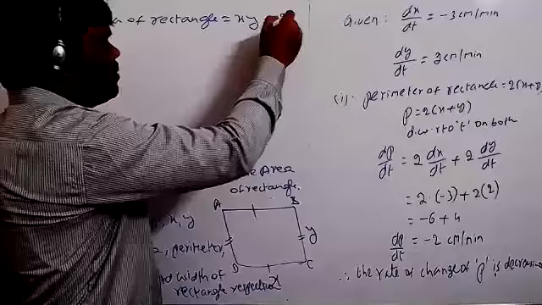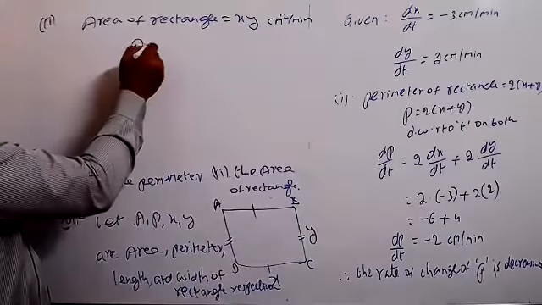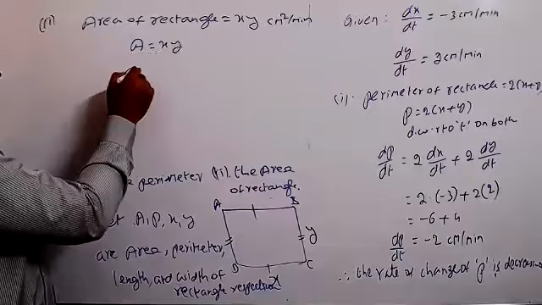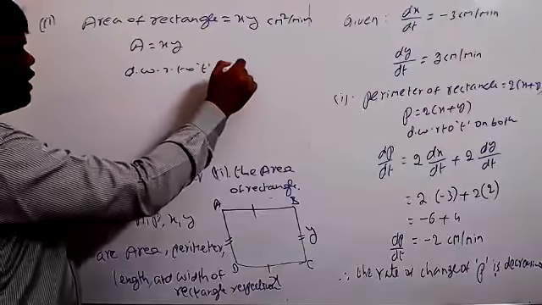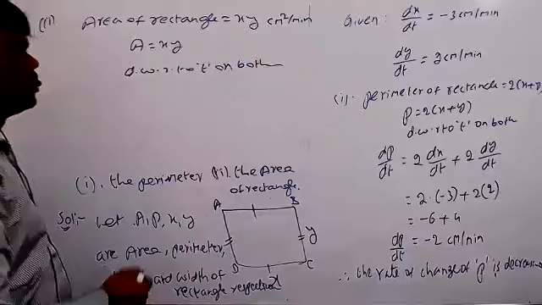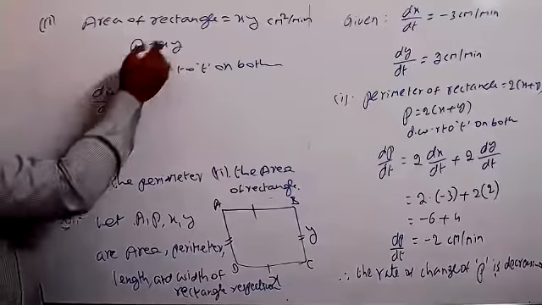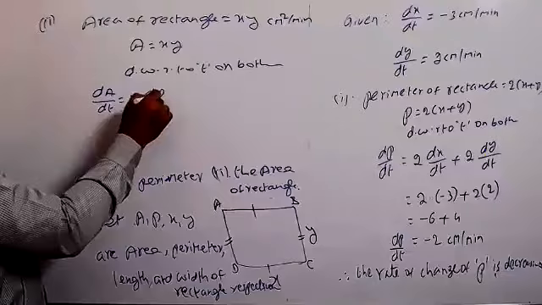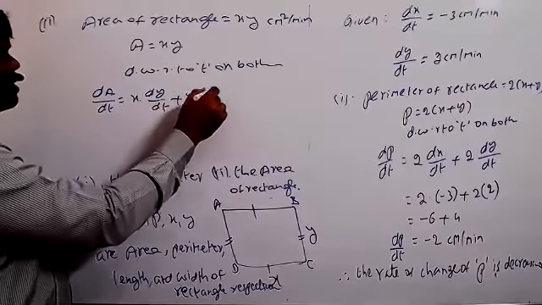If you want, you can write centimeter square per minute. So you can write now A equal to xy. Same, differentiate with respect to t on both sides. So dA by dt equal to, the product formula can apply, x into dy by dt plus y into dx by dt.